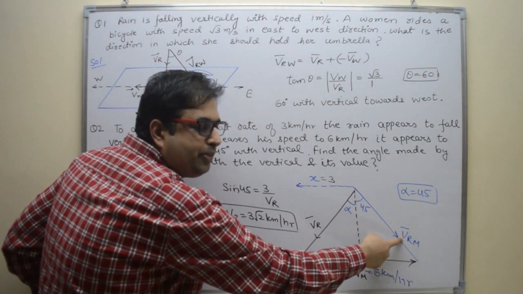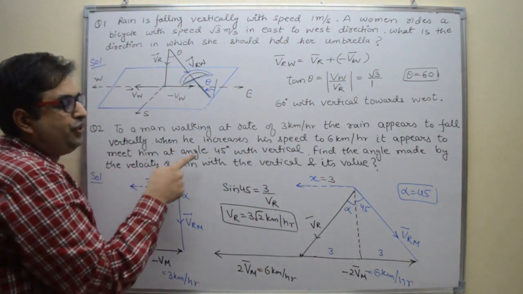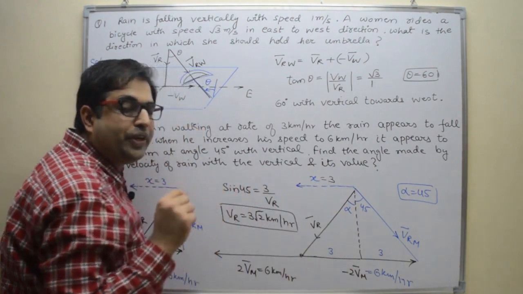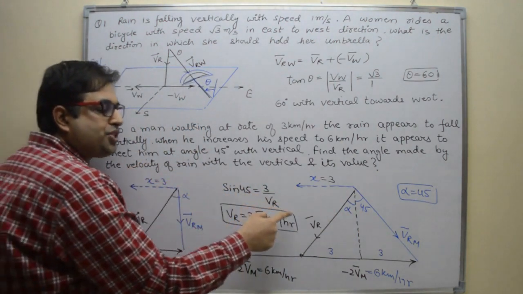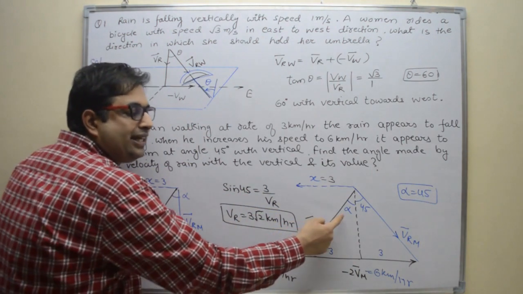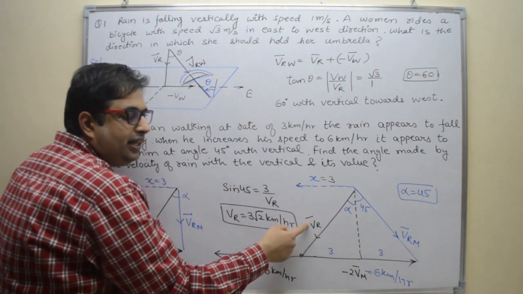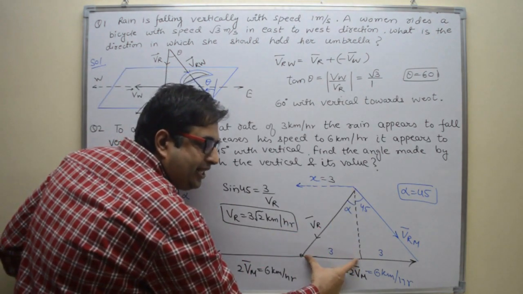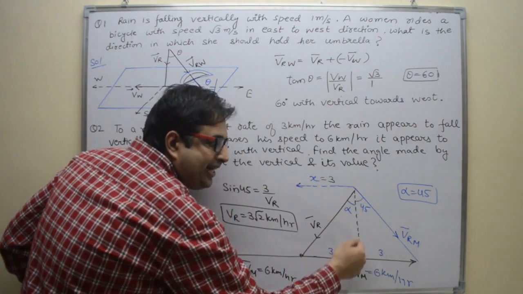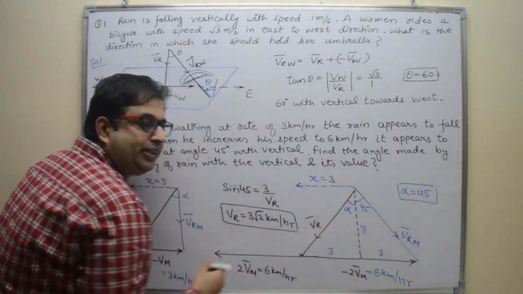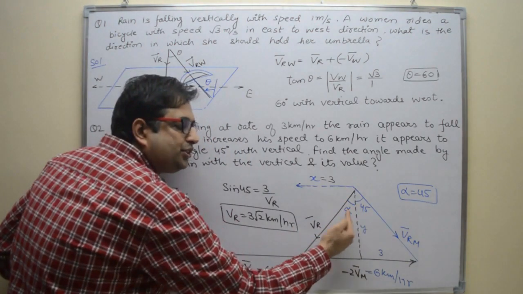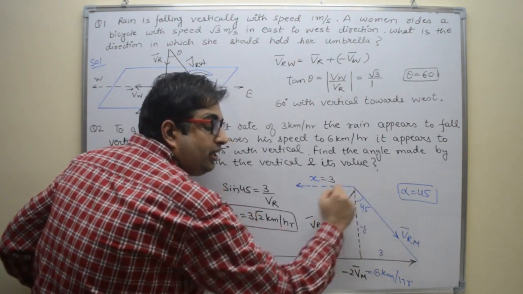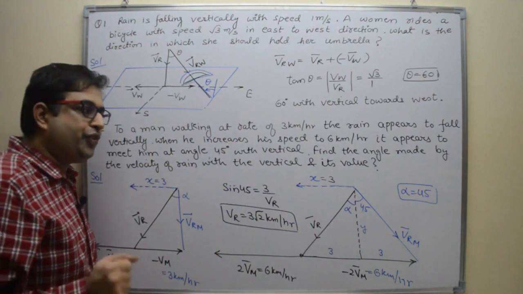Velocity of rain observed by man, and it is given in the question as 45 degrees with the vertical. So it is at 45 degrees with the vertical. What we have to find out? We have to find out the velocity of rain and its direction. Right? Angle and velocity of rain. So first of all, in this triangle, this side is 3, this side is also 3. One side is common, that is the vertical component. So both the angles are also equal. That means 45 and alpha both are equal. That means alpha is equal to 45 degrees.